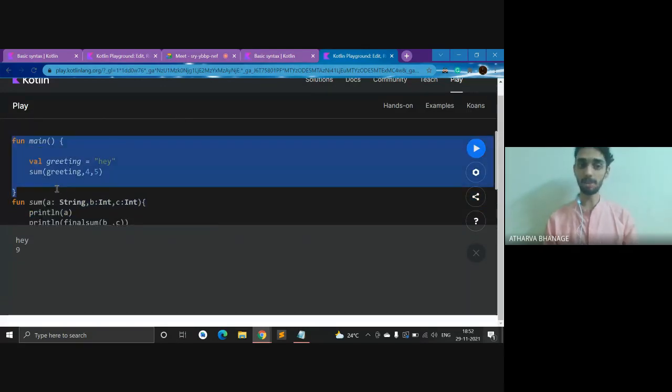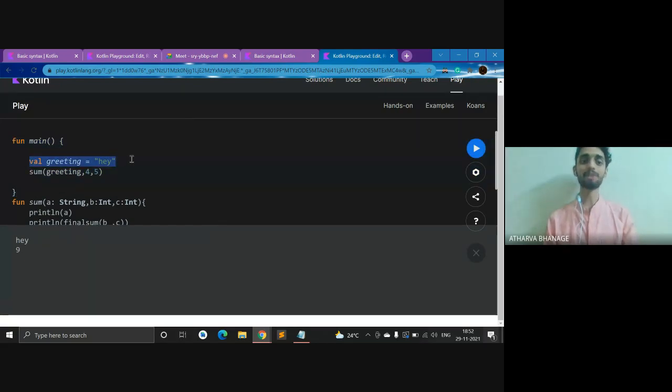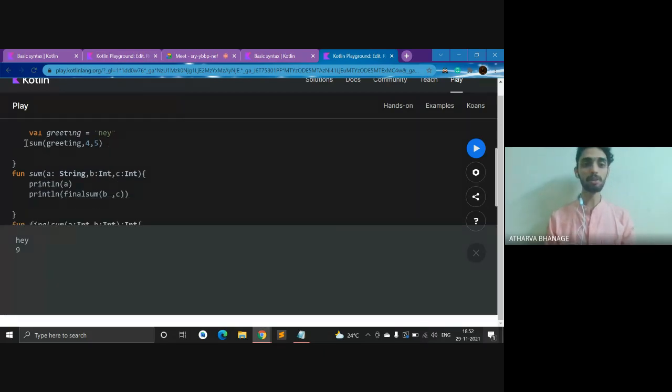This is our main function, right? I have defined a value, that is greeting. So greeting stands for hey. I have called a function over here, sum greeting. So I have passed this value hey over here. I have 4 and 5. What would happen? This main function would call this sum function, right? And it would print a.